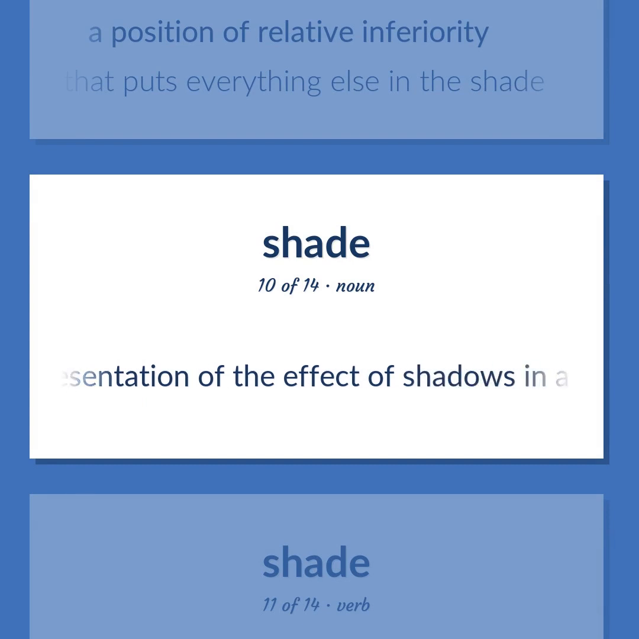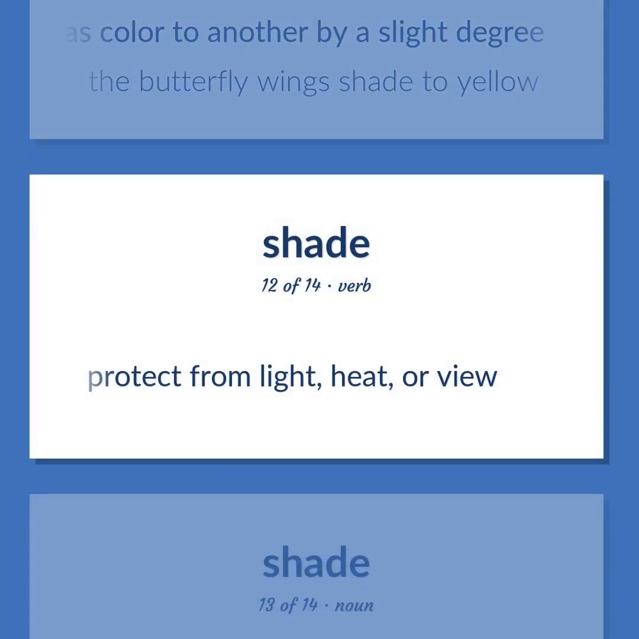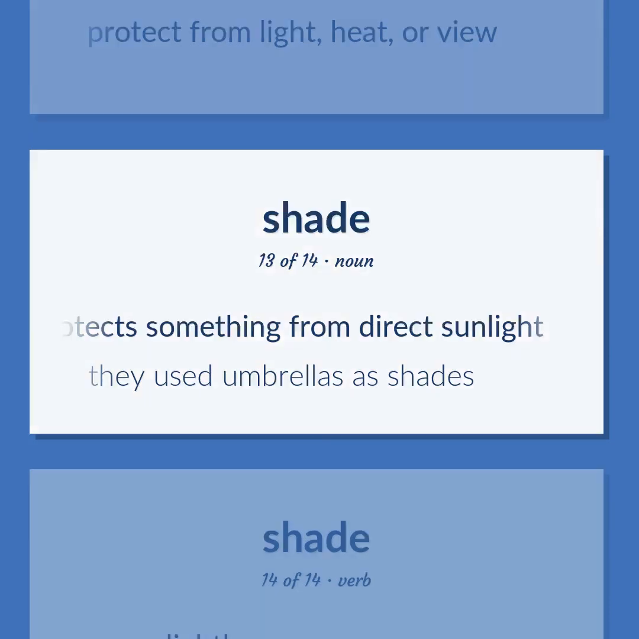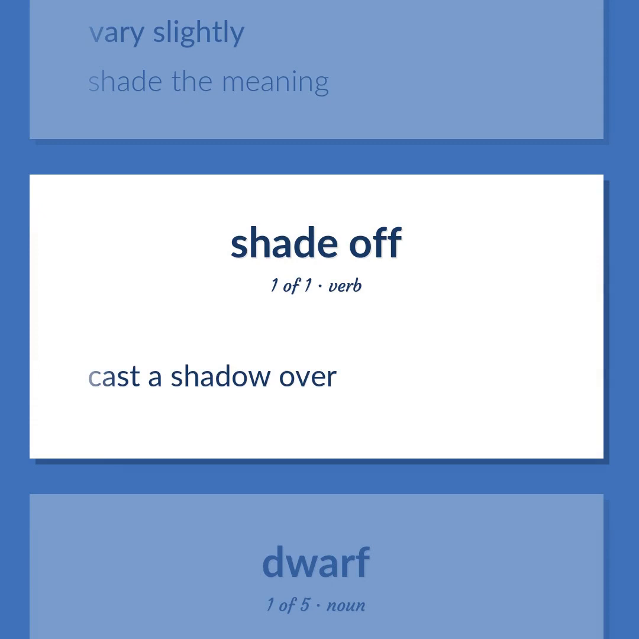A representation of the effect of shadows in a picture or drawing, as by shading or darker pigment. Pass from one quality such as color to another by a slight degree. The butterfly wings shade to yellow. Protect from light, heat, or view. Protective covering that protects something from direct sunlight. They used umbrellas as shades. Very slightly. Shade the meaning. Cast a shadow over.